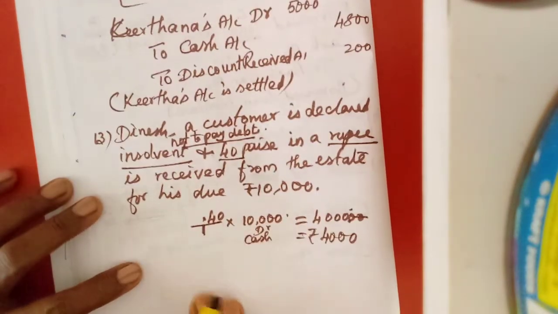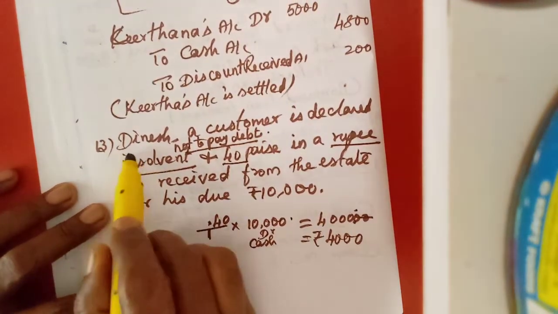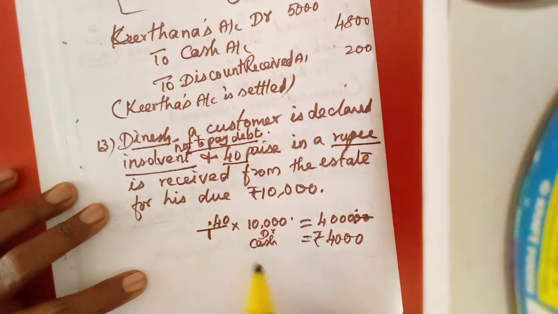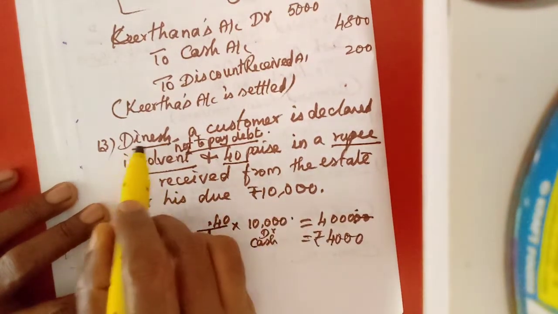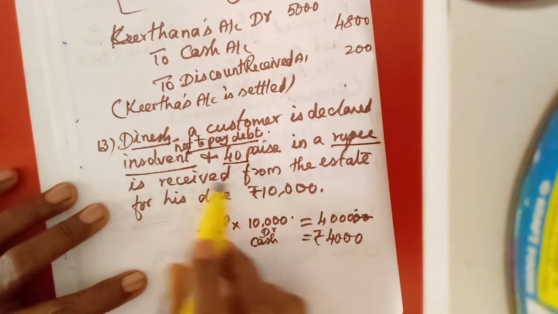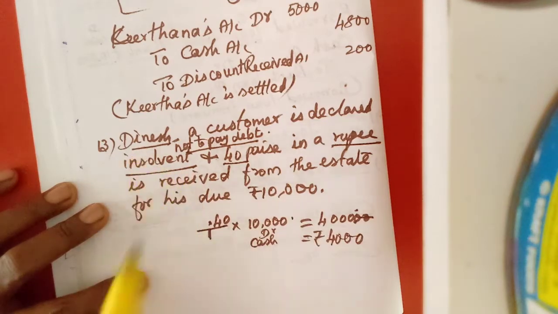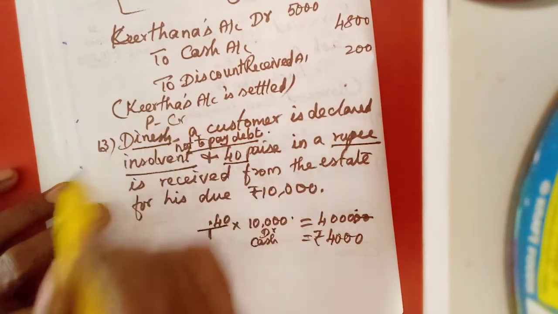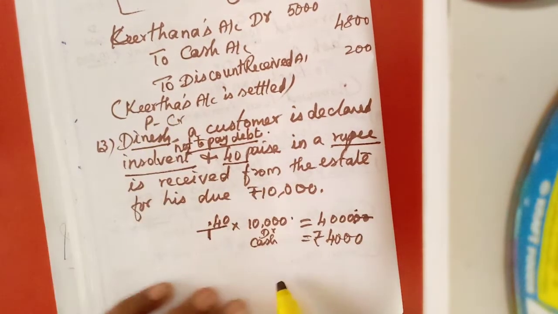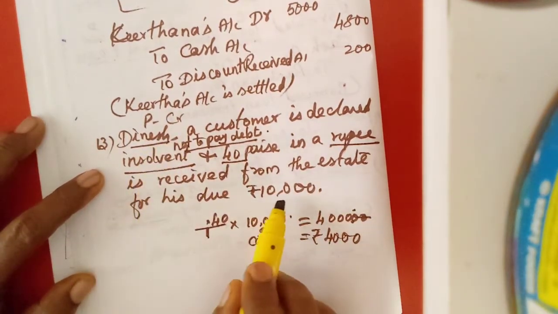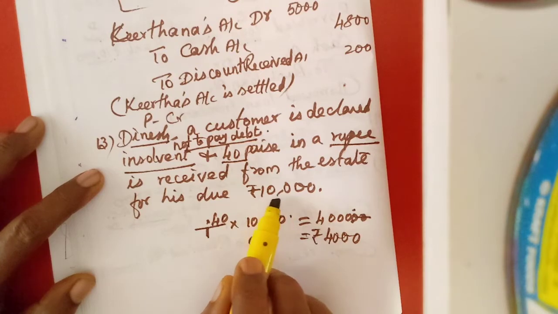Already his account shows 10,000. Now we need to cancel his account. Now he is paying. For this personal account, what is the rule? Credit the giver. He is the giver. So we credit Dinesh 10,000. We should cancel his account.